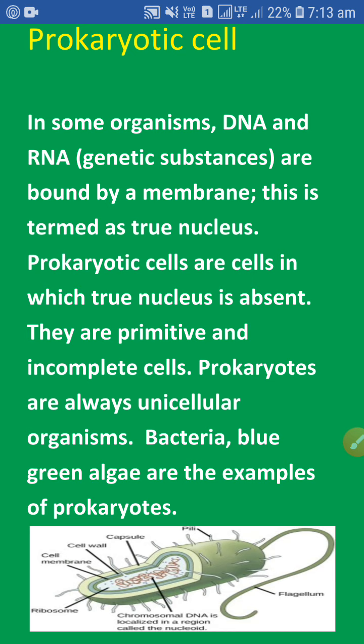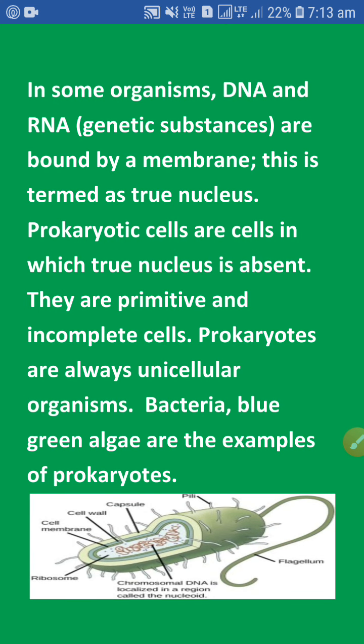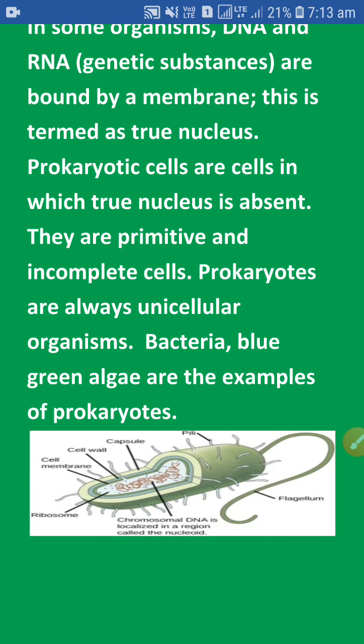Prokaryotic cells: a cell in which true nucleus is absent. The cell in which membrane bonded nucleus is absent is known as prokaryotic cell. These cells are primitive and incomplete. Prokaryotes are always unicellular organisms. The prokaryotic type of cells are always found in unicellular organisms. For example, bacteria and blue-green algae are the examples of prokaryotes. Here I will provide the figure of prokaryotic cells.